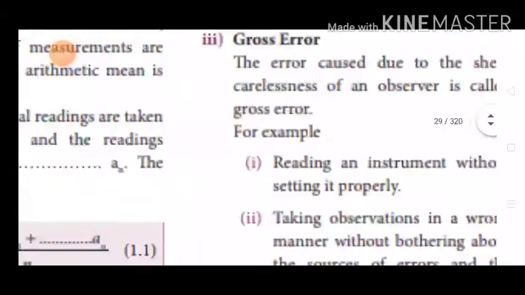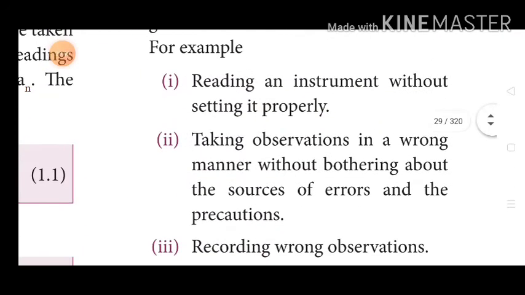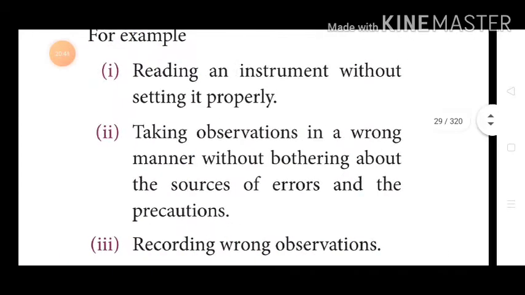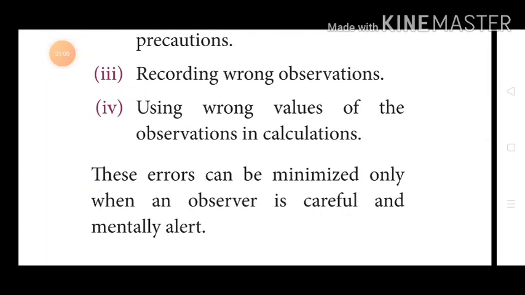Gross errors. The error caused due to the sheer carelessness of an observer is called gross error. For example, reading an instrument without setting it properly. Second point, taking observations in a wrong manner without bothering about the source of errors and the precautions. Recording the wrong observations, using wrong values of the observations in calculation. These errors can be minimized only when the observer is careful and mentally alert.